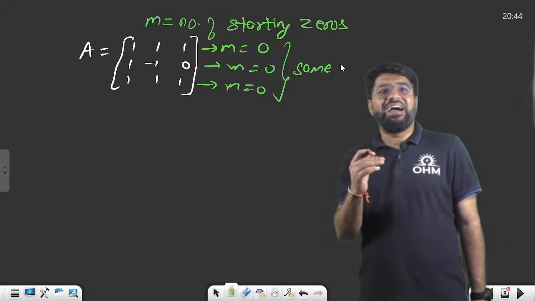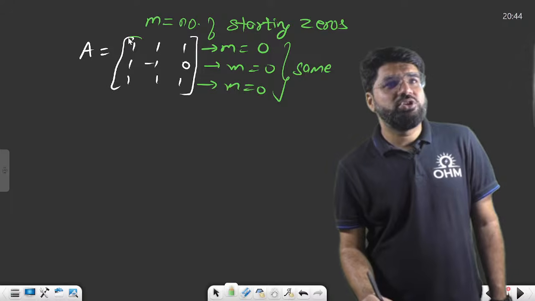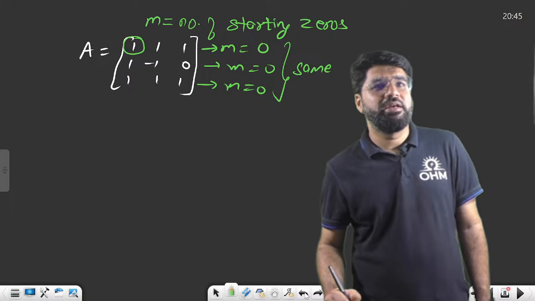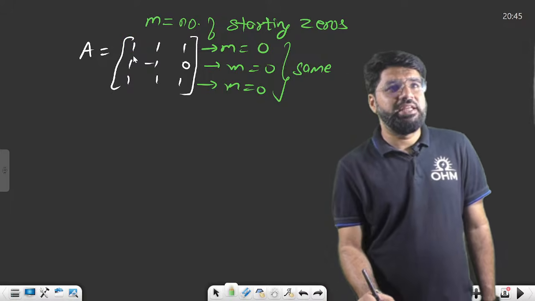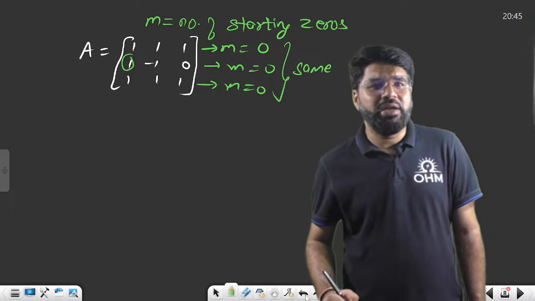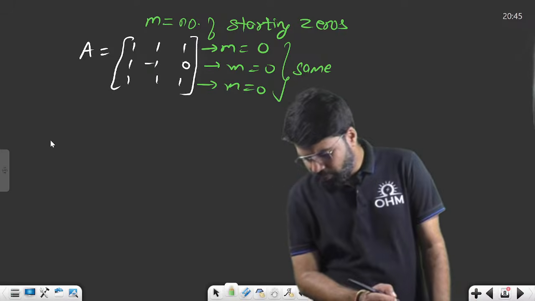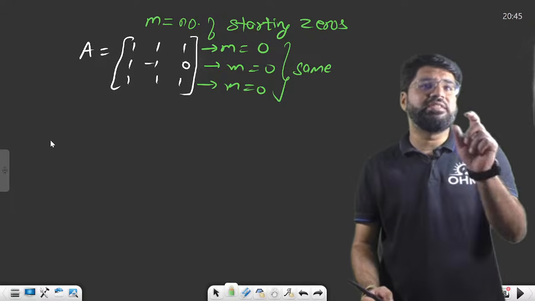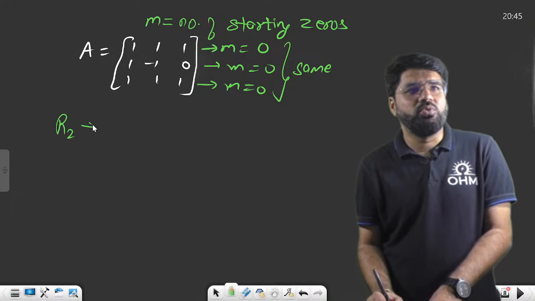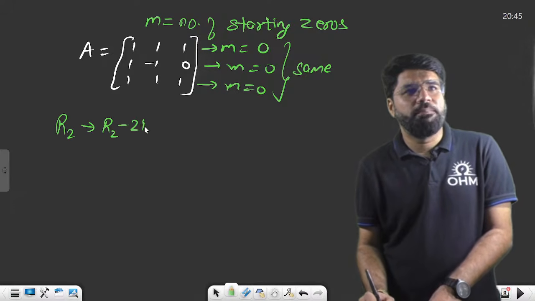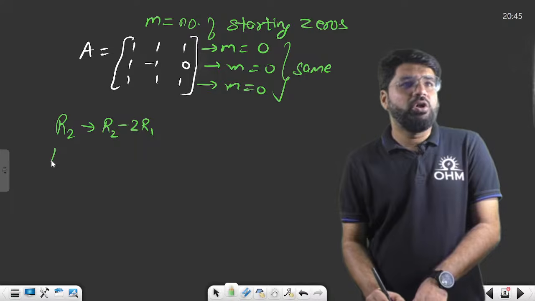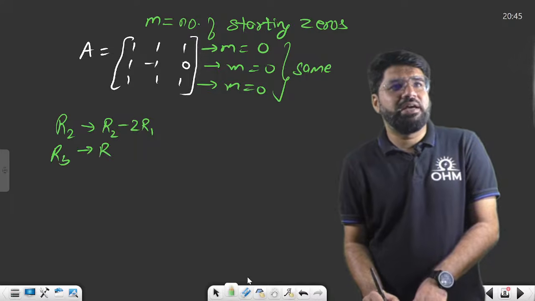So I have to increase the number of zeros. There is no starting zero here, but here it should be at least one, then here it should be more than one. We have to follow an increasing pattern. So my first approach will be to make these entries zero, at least let us get 1 1 0 in the next two rows. This can be done by elementary row operations, because we know that elementary row operations do not change the determinant of the matrix, and minor is all about determinant calculation. So the first step: R2 can be written as R2 minus 2R1. And R3 will be replaced as, sorry, no, why 2R1? Simply R1.